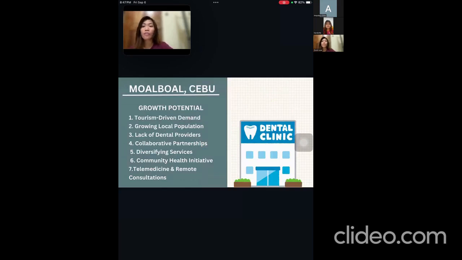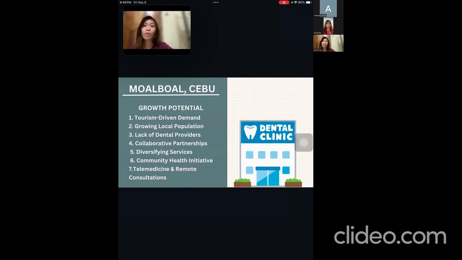The growth potential for a dental clinic in Moalboal, Cebu looks promising, especially considering the area's expanding tourism industry and growing local population. Here are the key factors that can drive this growth. Number one is tourism-driven demand. Moalboal's influx of international tourists, many of whom seek affordable healthcare in the Philippines, presents an opportunity to tap into dental tourism. Offering services like dental cleanings, cosmetic procedures, and emergency care for travelers can increase demand. With many tourists engaging in adventure sports like diving and trekking, accidents may also lead to dental emergencies, and being a reliable provider of urgent care can fill a crucial gap.